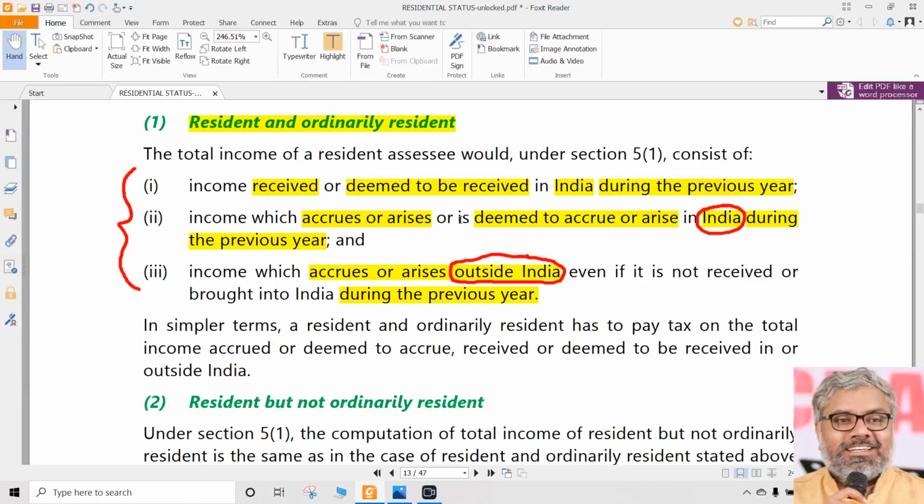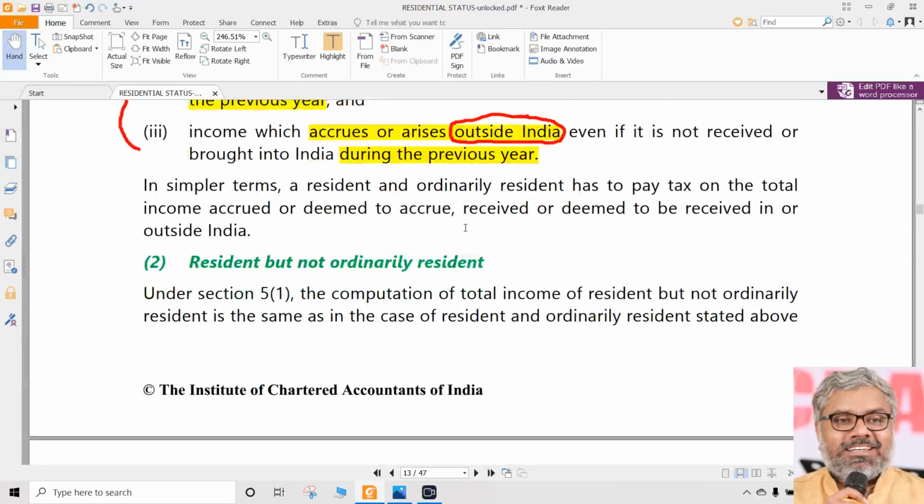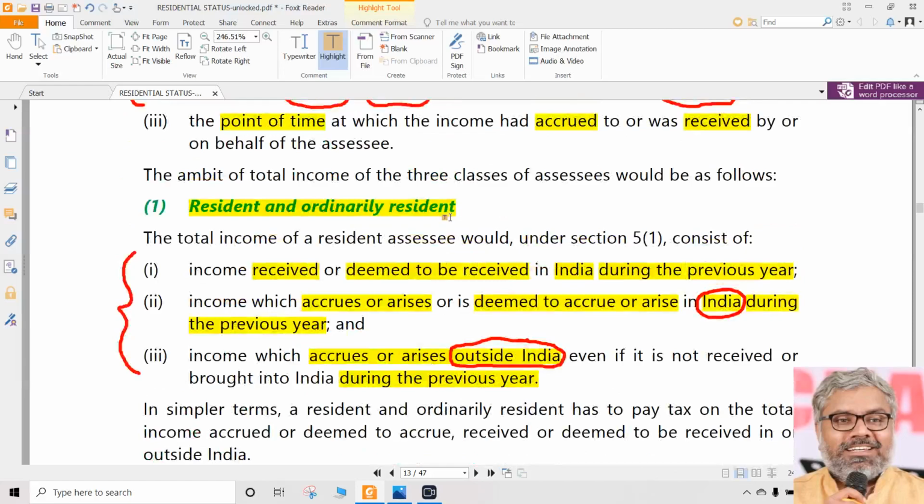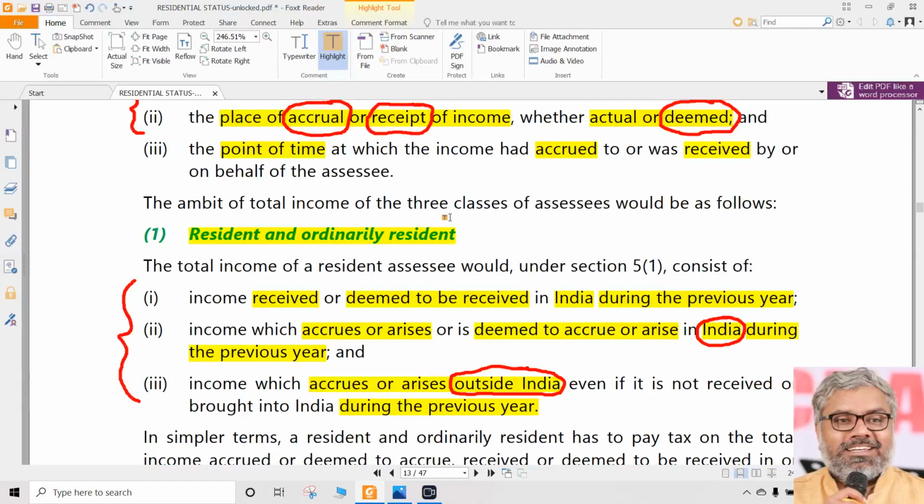If income is earned in India, it is taxable. If the income is earned outside India, it is also taxable. Everything is taxable. There is nothing beyond this. So for ROR, everything is simply taxable. In simpler terms, a resident and ordinarily resident has to pay tax on the total income accrued or deemed to accrue, received or deemed to be received, in or outside India. What else is there? Everything is covered here. So a resident and ordinarily resident will be taxable on every income. No exception here. That is the first point.